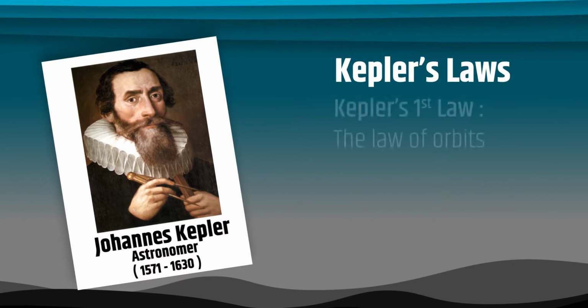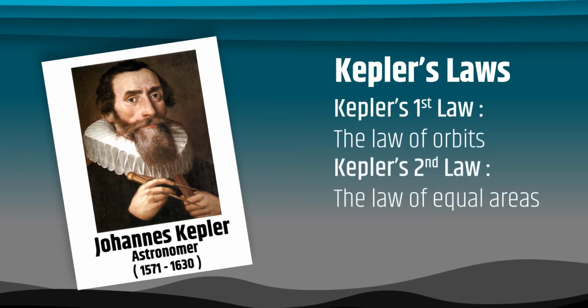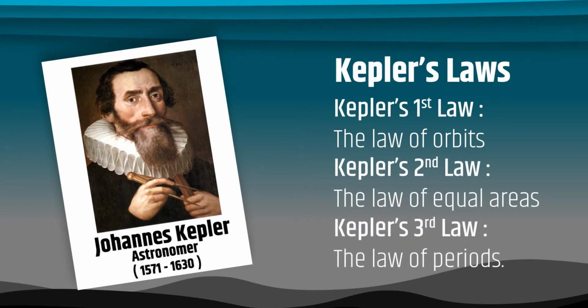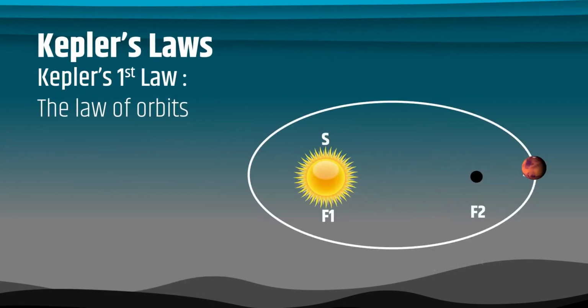around the Sun. Kepler's first law, the law of orbits. Kepler's second law, the law of equal areas. Kepler's third law, the law of periods. Kepler's first law: the orbit of a planet is an ellipse with the Sun at one of the foci. The figure shows the elliptical orbit of a planet revolving around the Sun. The position of the Sun is indicated by S.